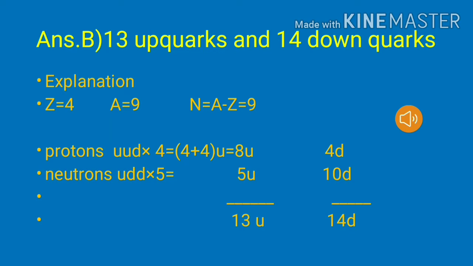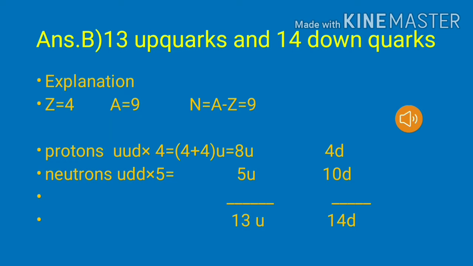Here the atomic number of beryllium is 4, mass number is 9. Therefore, the number of neutrons in beryllium is 5. So, the quark value of protons is UUD, which is multiplied by 4. It will give 4 plus 4, 8 U. Number of neutron quarks UDD into 5 will give 5 U quarks.